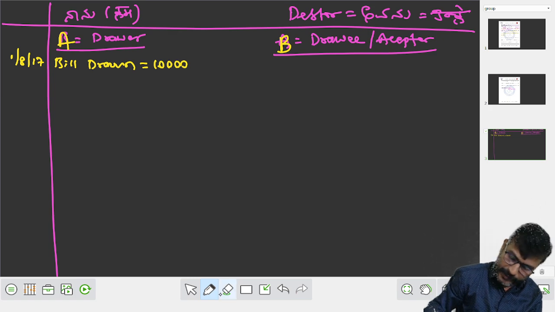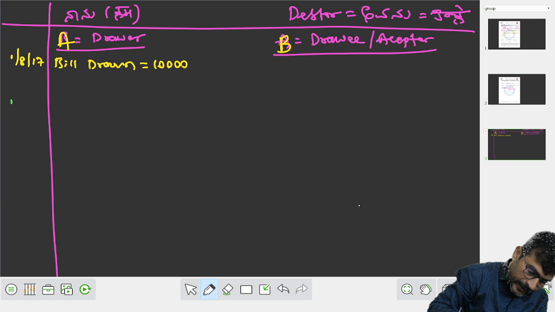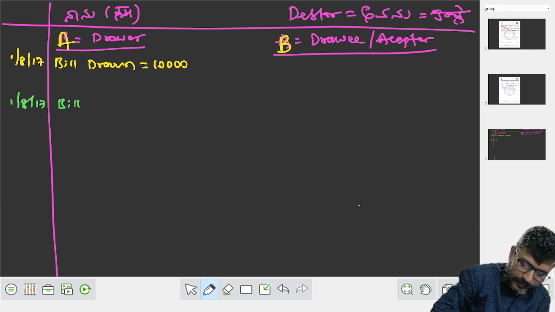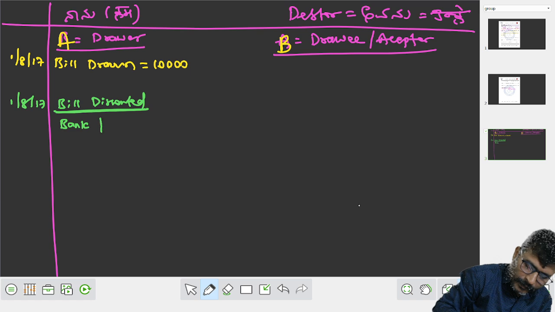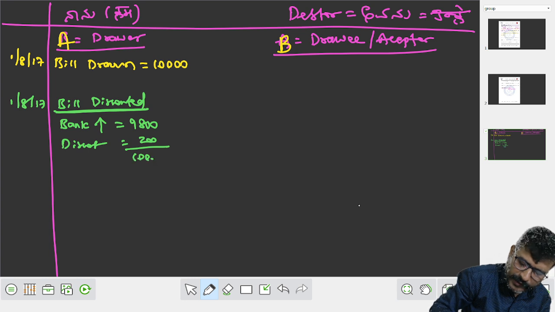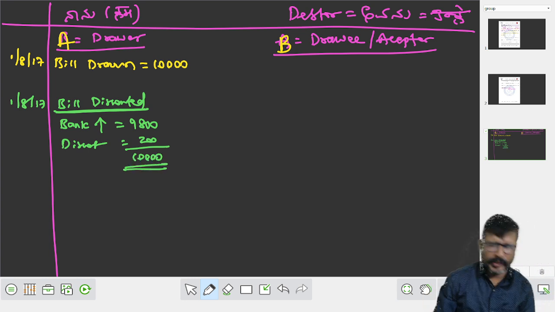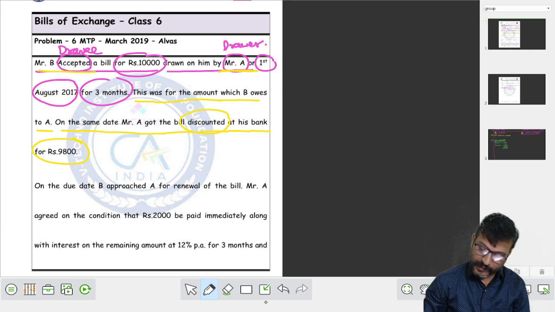On the same date, on August 17. Bill discounted. Bank increased 9,800. Discount is 200. Put together how much? 10,000. Fine. Shall we move further?